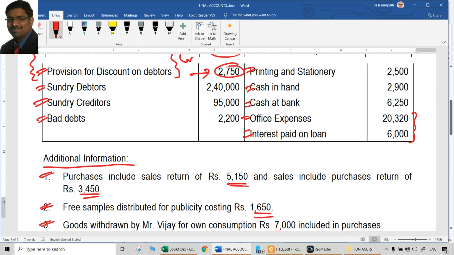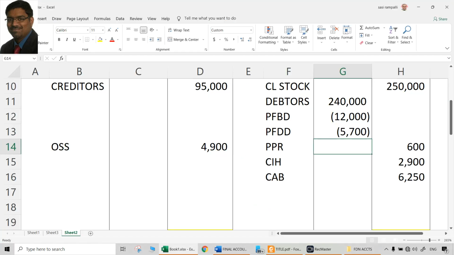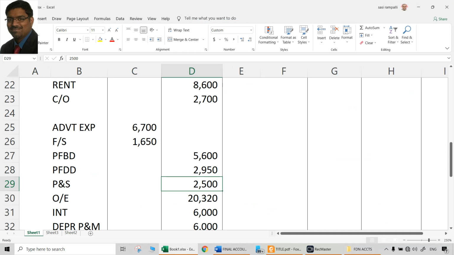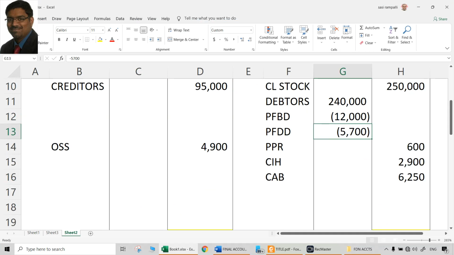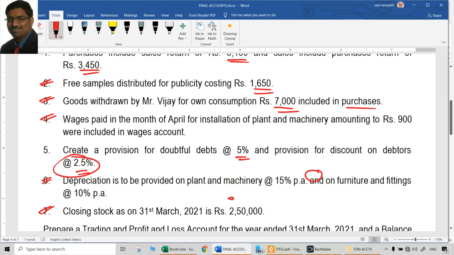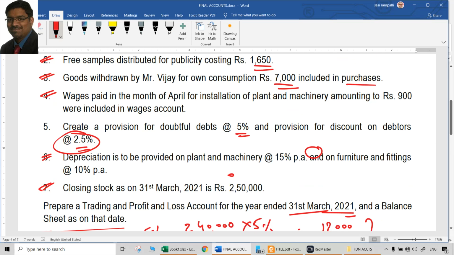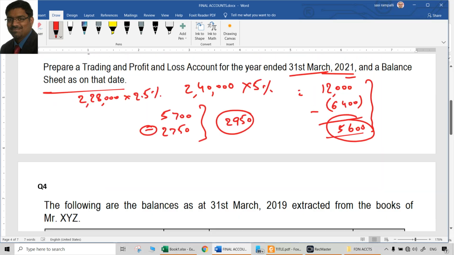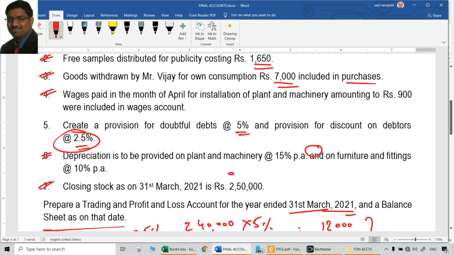Item originally given in the balances is already included in this 5,700. What about the adjustment? Adjustment is there, 2,950 here debit. Same 2,950 is already included in the credit here, which is by way of reduction from debtors. That is the treatment for provision for bad debts, provision for discount on debtors. That concludes all the adjustments and all the types of things that we require to do.